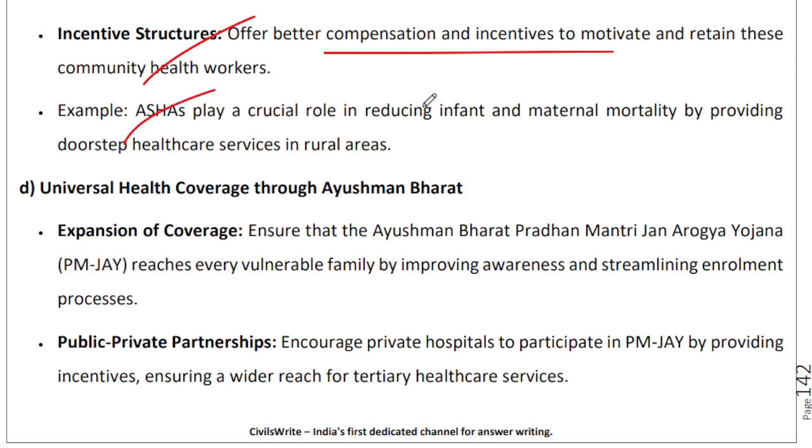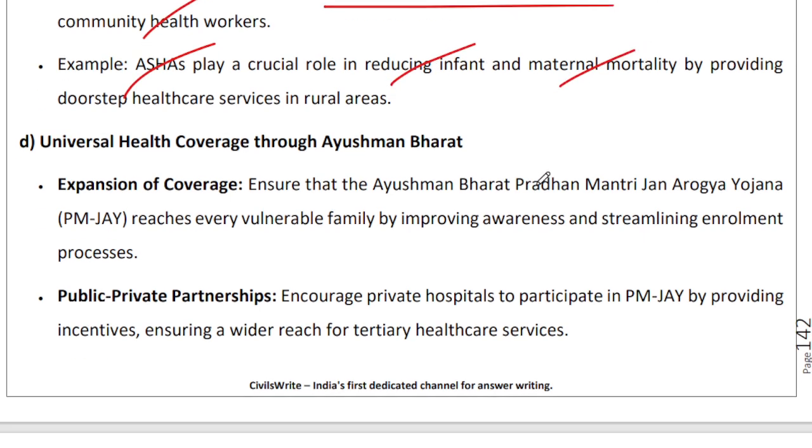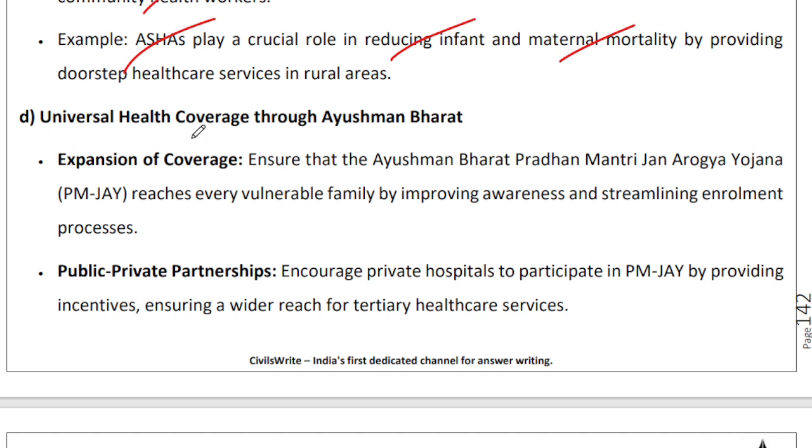So ASHAs have played an important role in reducing infant and maternal mortality in India, and going ahead, we can do an even more fantastic job. We are gradually increasing the coverage under Ayushman Bharat, right? Probably 10-15 years down the line we will be able to provide universal health coverage over there as well.